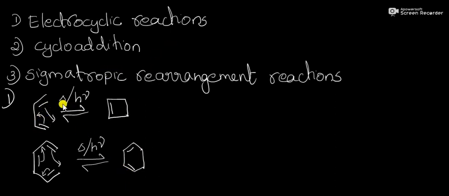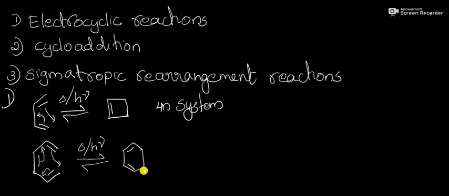Here in the first example, the number of electrons participating is 4 electrons: 2 electrons in this double bond and 2 electrons in this double bond. So 4 electrons participate in this ring closing reaction. So it is a 4n system, where n equals 1. Then we get a 4n system, that is, 4 pi electrons participate.